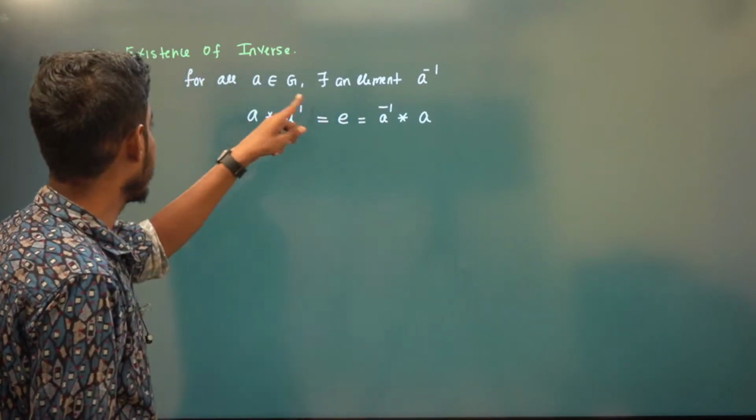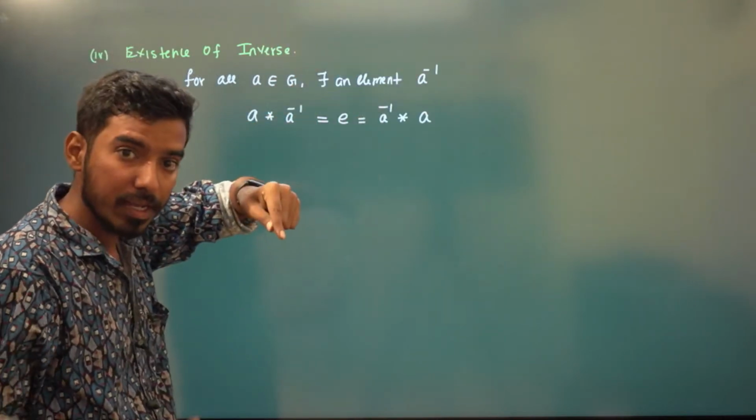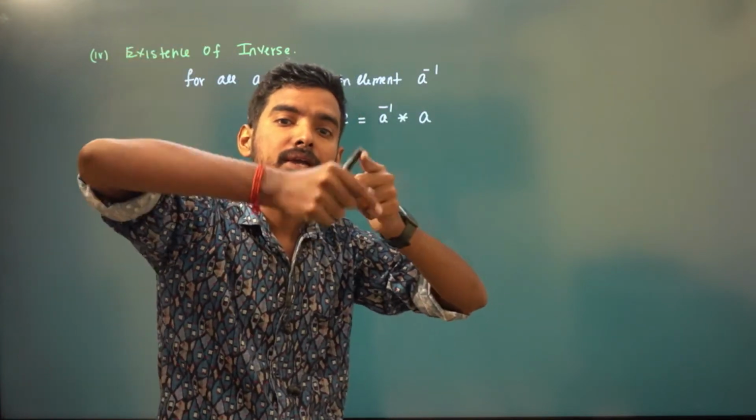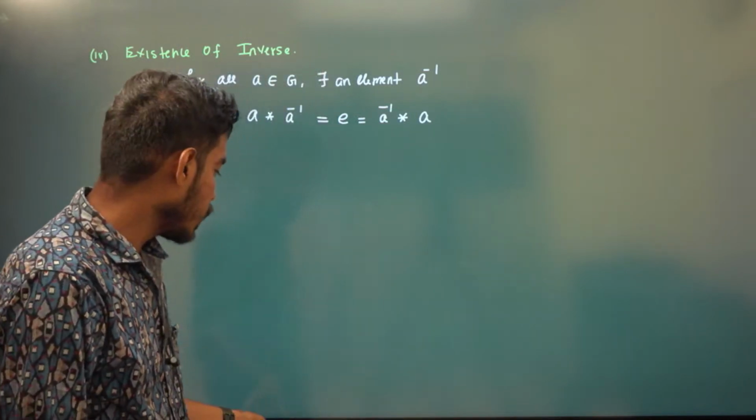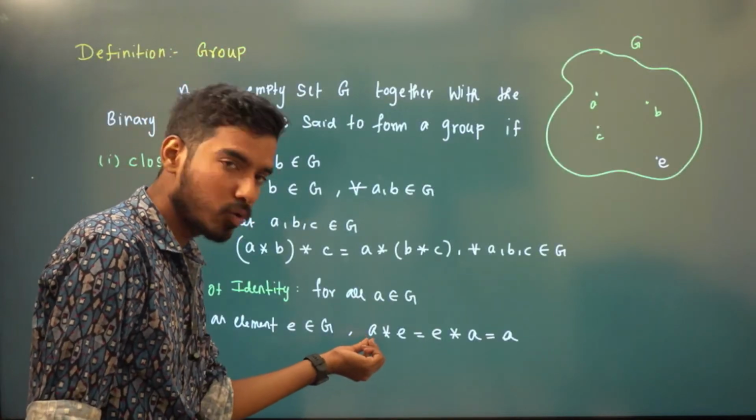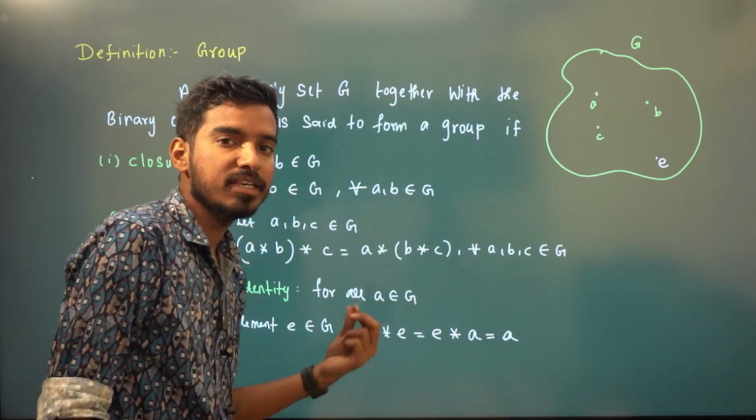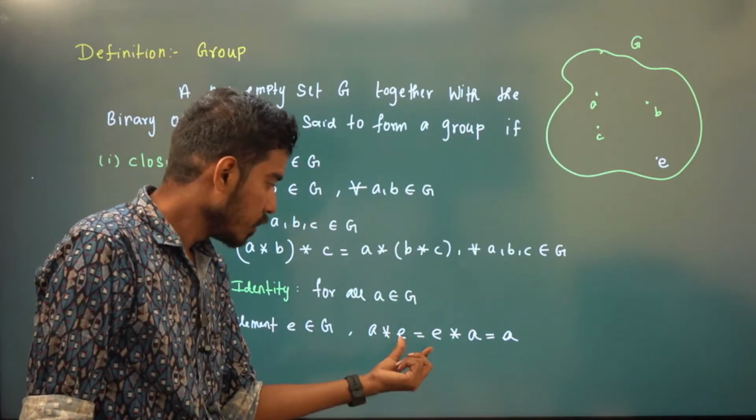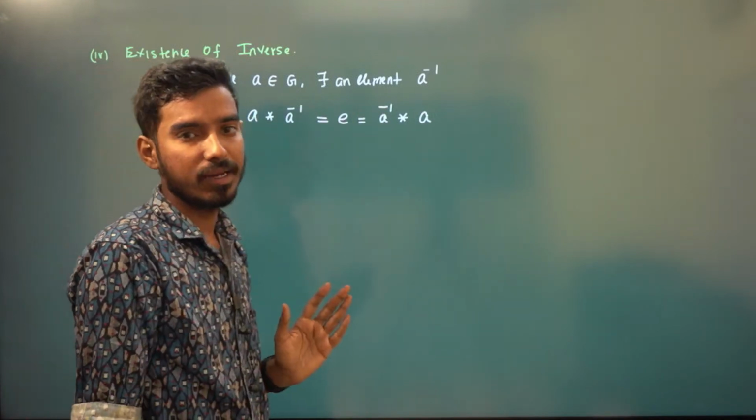So for all A in G, there exists an element A inverse. For every A, there should be some other element such that if you multiply this element and this element, it will give you the identity element. What is the identity element? Whatever element A you take, if you multiply with that E, it will give you A again. Then this E is called the identity element. You can find the identity element from here, and substitute E so that you can find A inverse.